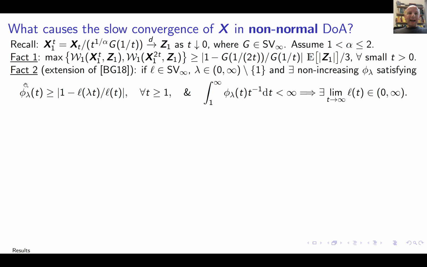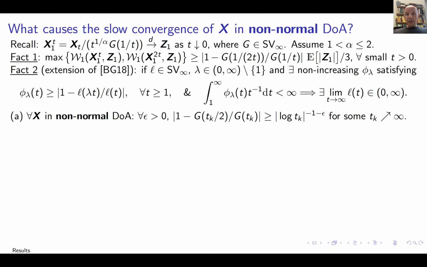And then if I can bound this expression by a function that is decreasing and makes this integral finite, then that tells me that this L must have a positive finite limit. In other words, if I'm in the non-normal domain of attraction, such phi lambda cannot exist. And this has nothing to do with Levy processes. As I said, this is just an argument to do with slowly varying functions. Now, from this, it immediately follows the stuff that I had on the previous slide.